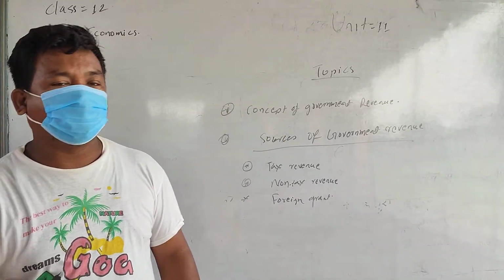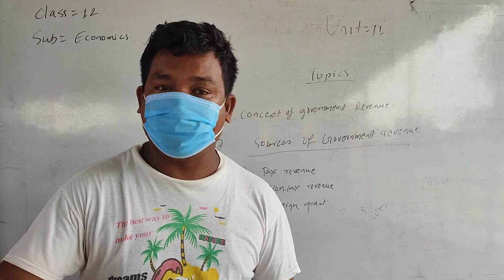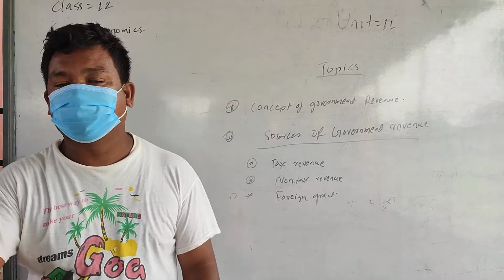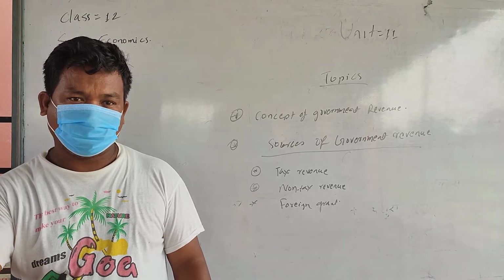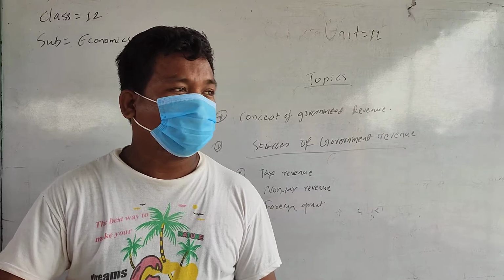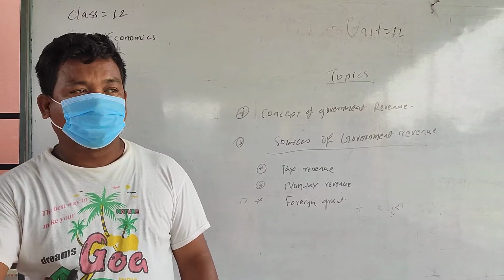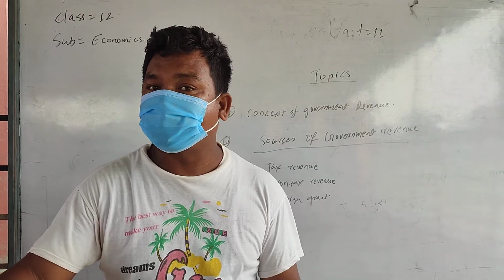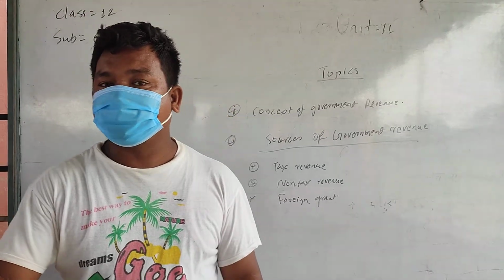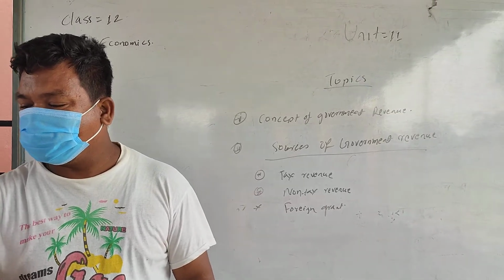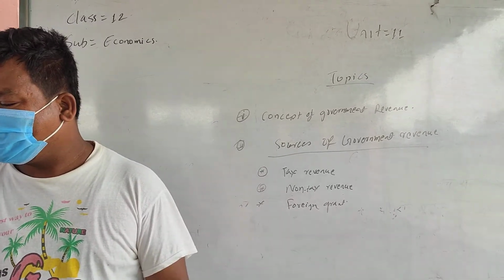Next is land tax and registration tax. The government also collects tax from landowners. Everywhere the government collects some tax from the landowner, plus while selling that land, to register that land, the government also collects some tax. These are direct taxes. These are also income of the government.